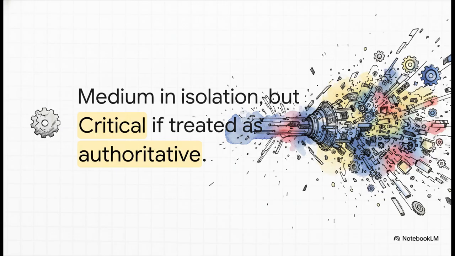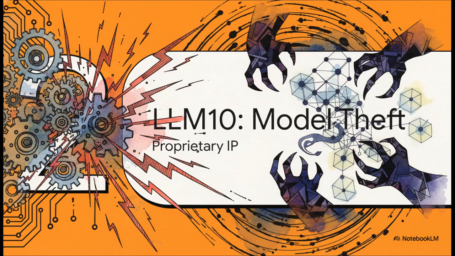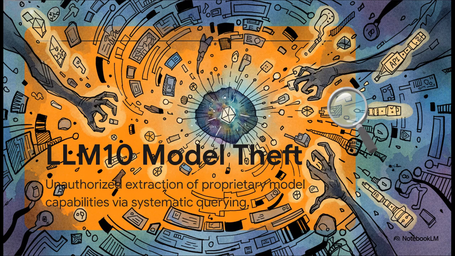If that uncorrected false premise hits a downstream system that just consumes it automatically, your blast radius expands exponentially. All right, let's shift gears now to LLM-10, proprietary model theft. We're moving away from human operational failures now and getting into highly technical, systematic attacks against the models themselves.